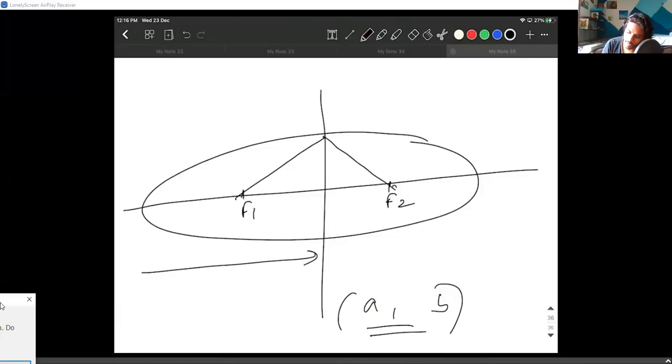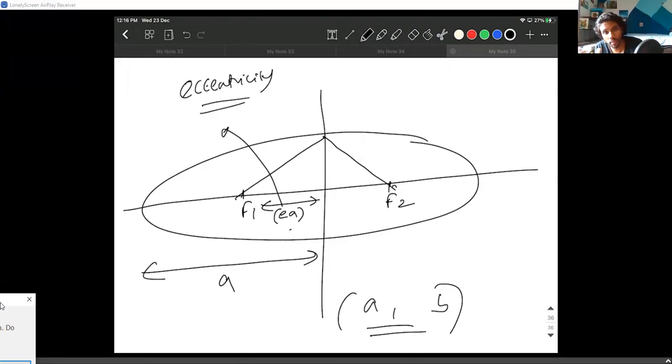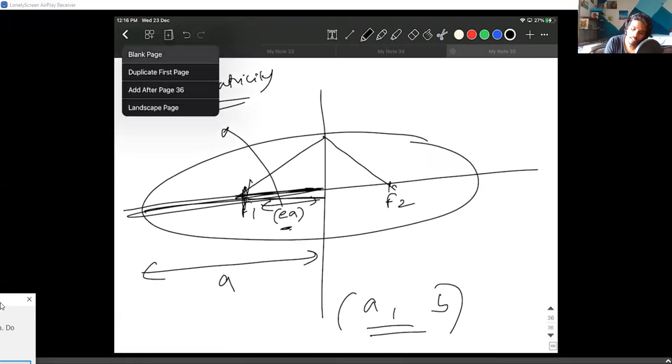this whole length is A. This length is called EA, where E is called the eccentricity of the ellipse. There are too many terms already, but once you get a hold of it, you'll clearly understand. The ratio of this length from the focus to this point, to the full length, is called the eccentricity of an ellipse. So using that idea of eccentricity, they do this thing.